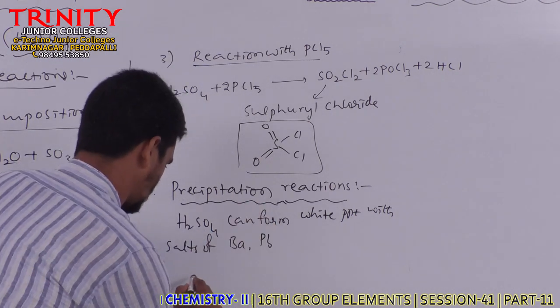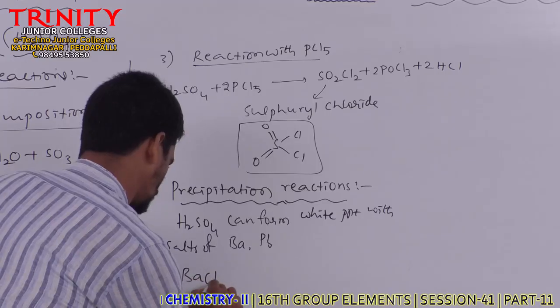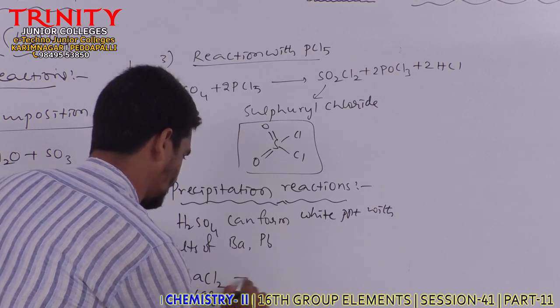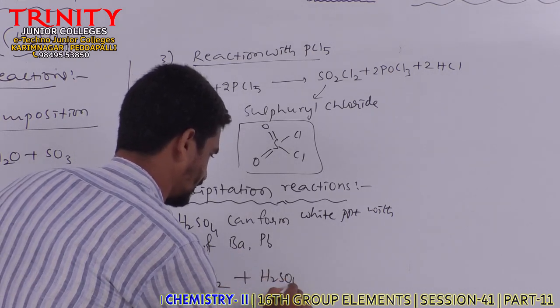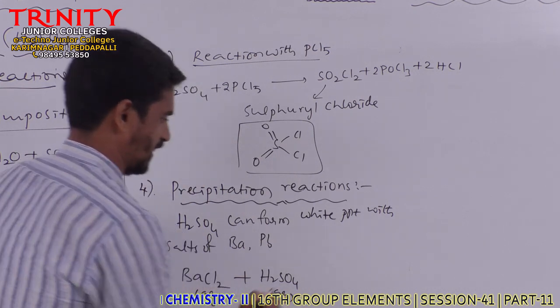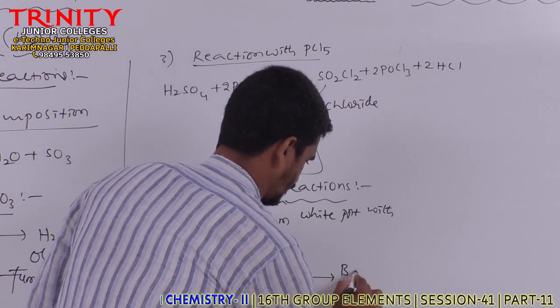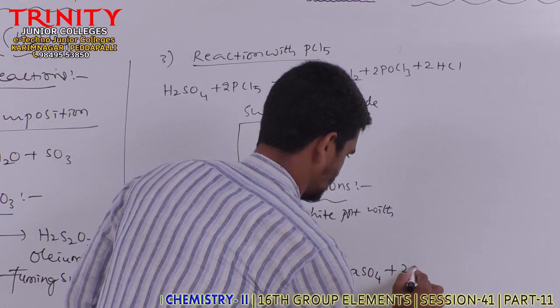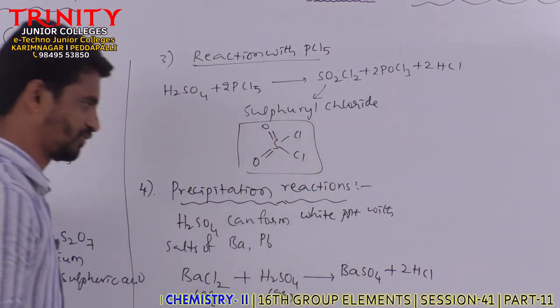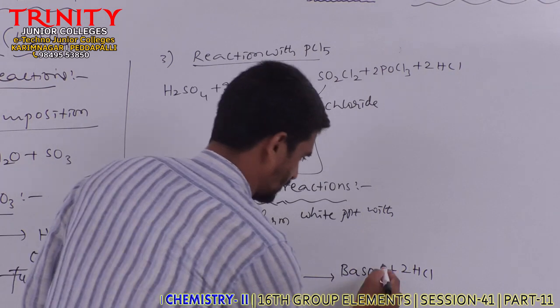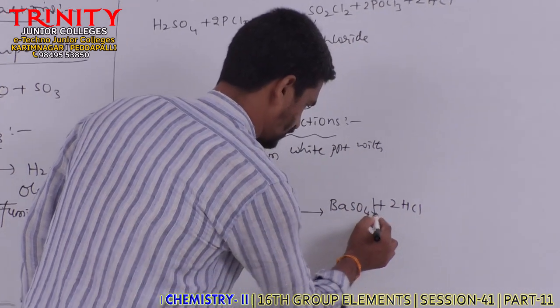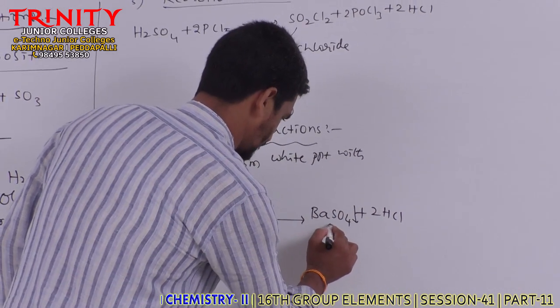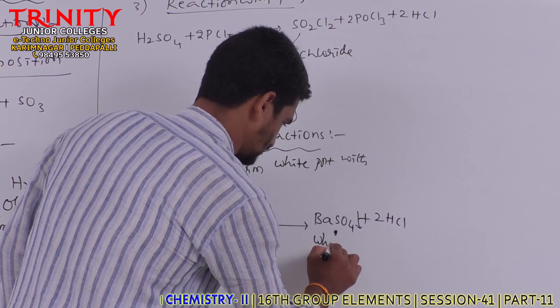Suppose you take a barium chloride solution. When aqueous solution of barium chloride is treated with sulfuric acid, then we will get barium sulfate plus HCl. This barium sulfate is insoluble in water, hence it is formed as a precipitate, white in color.